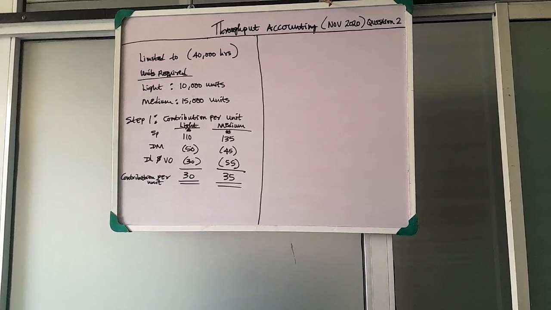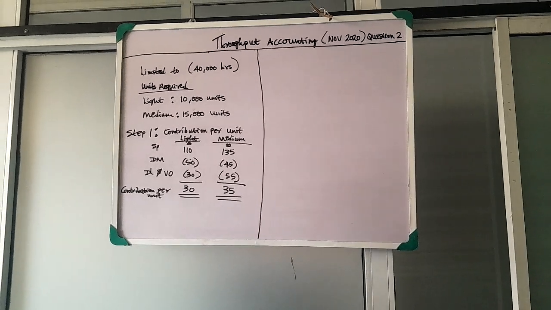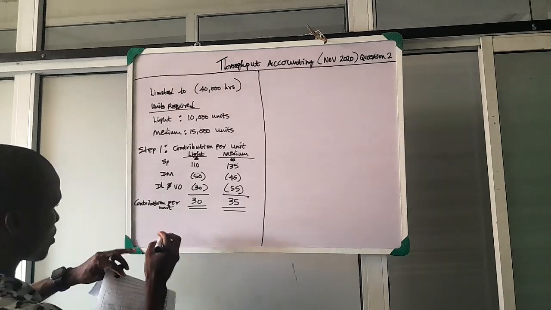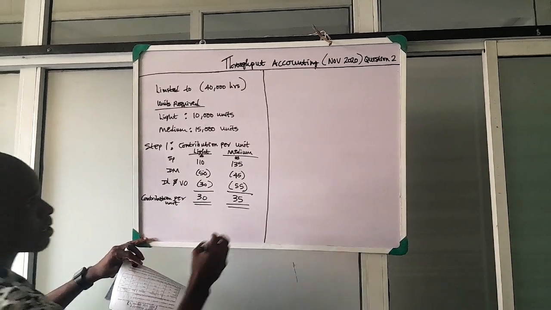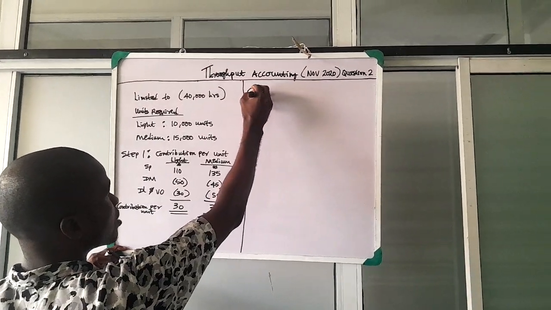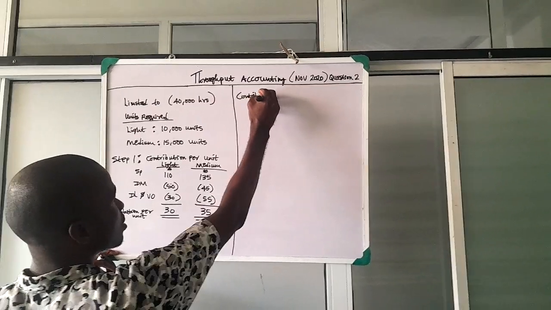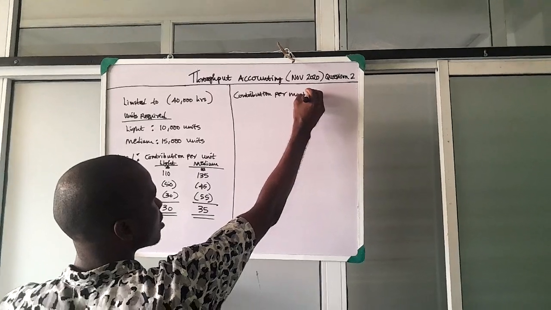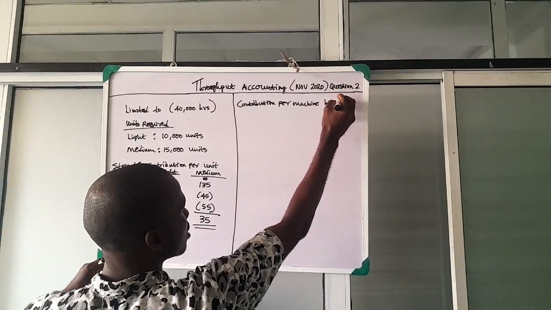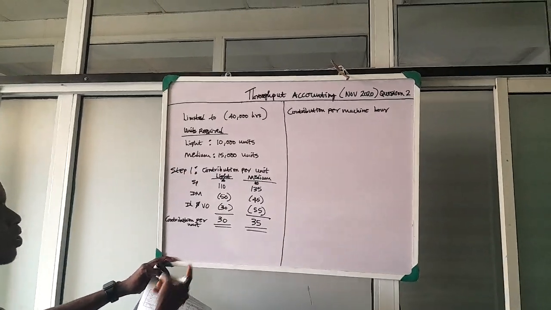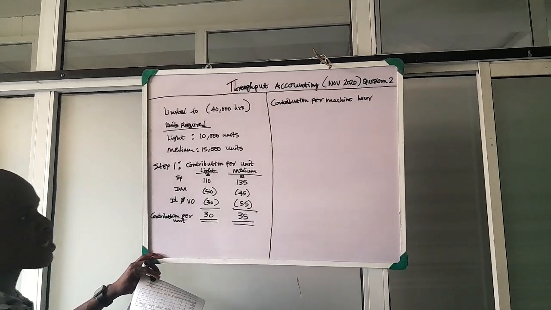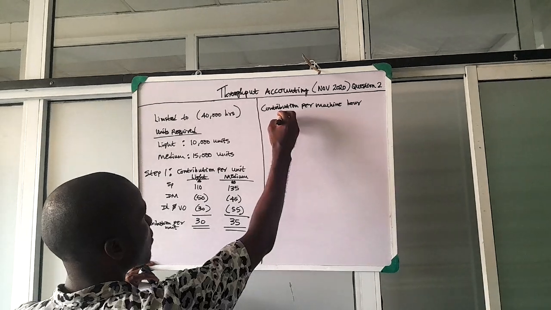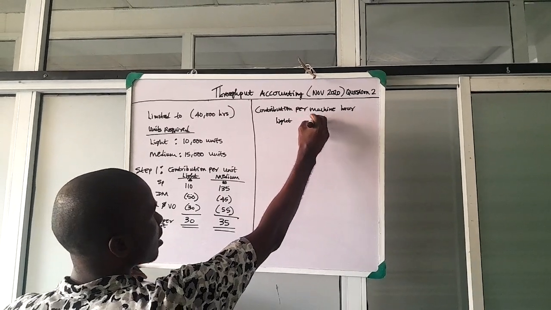Once you have the contribution per unit, we need to get the contribution per machine hour. We divide the contribution per unit by the machine hours needed per unit of each item.